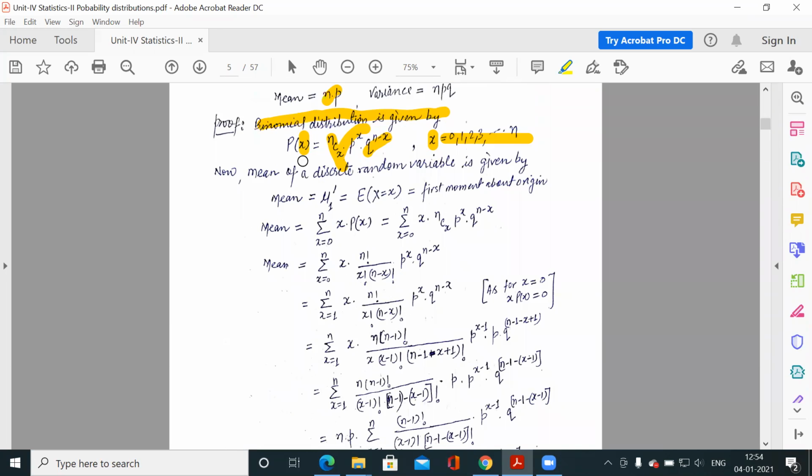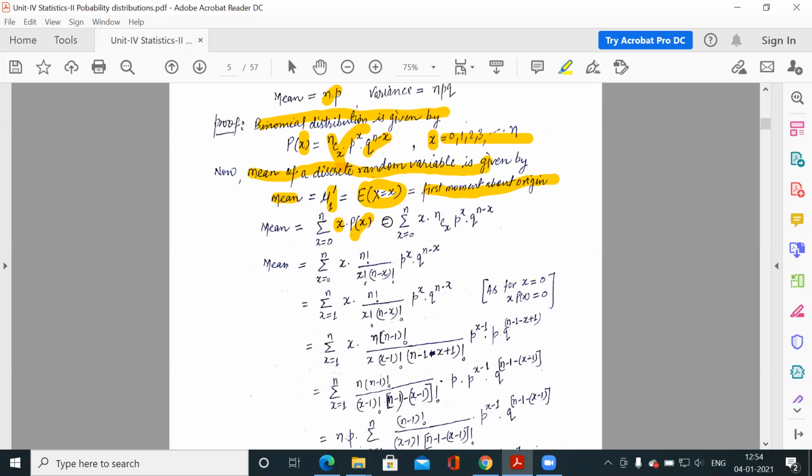And if the probability function is given to you, then you know how to calculate the mean of that distribution. So what is mean? Mean is mu1 dash, which is called the first moment about the origin, and it is the expected value of x. And how to calculate the expected value? The expected value of any function g(x) is calculated as the sum of g(x) into the probability function.